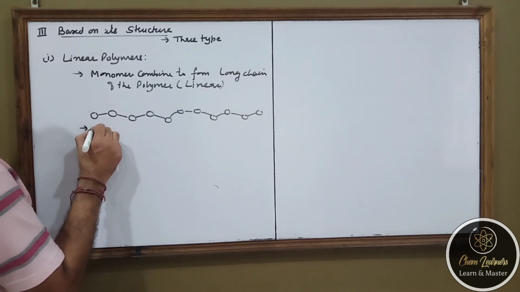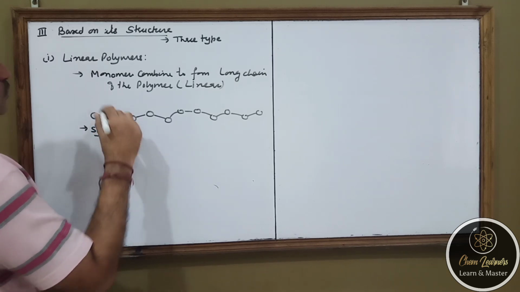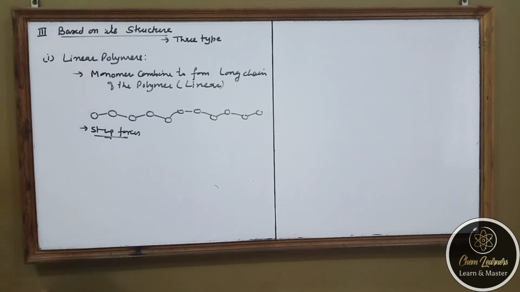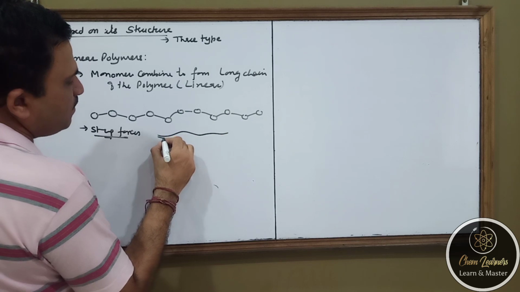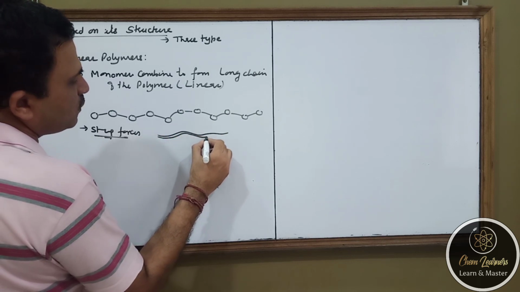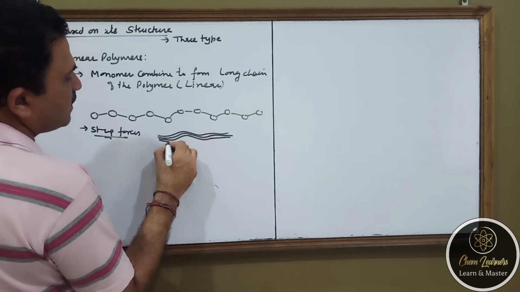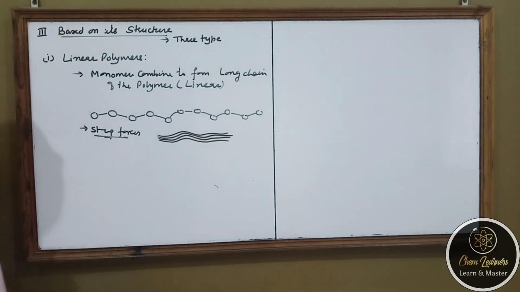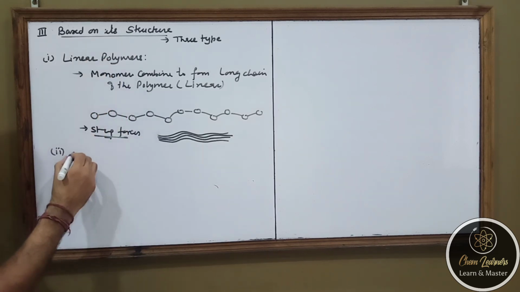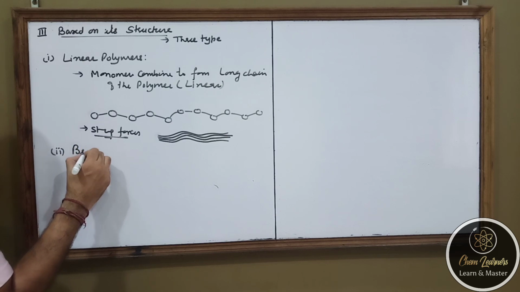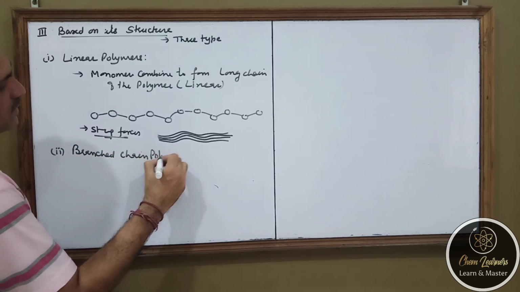Actually, linear polymers are having strong forces, because all the linear polymeric chains, they can come closer and pack very close with each other, so they are strong polymers. Second comes the branched chain polymers. Now what will happen in this case?